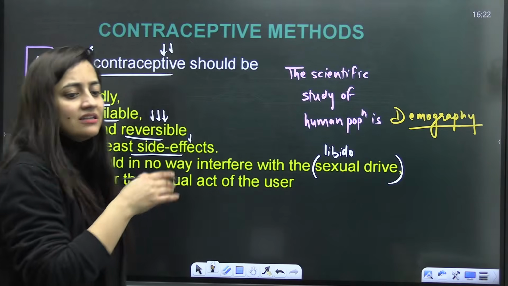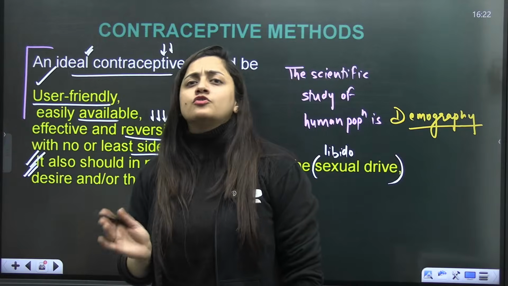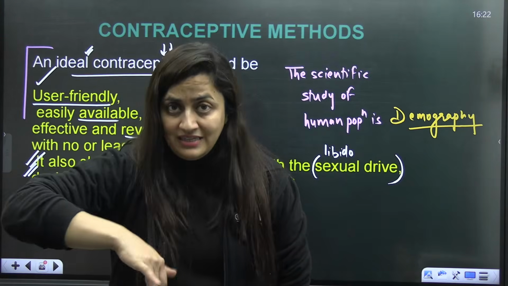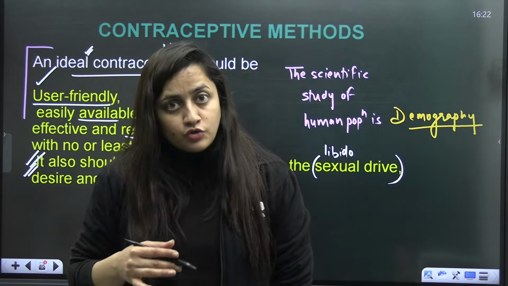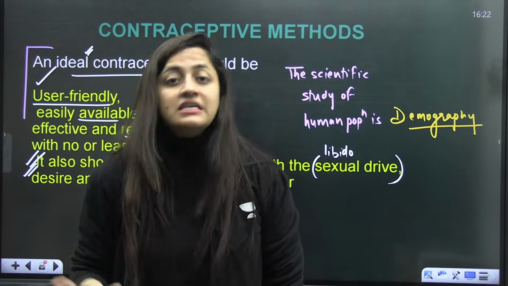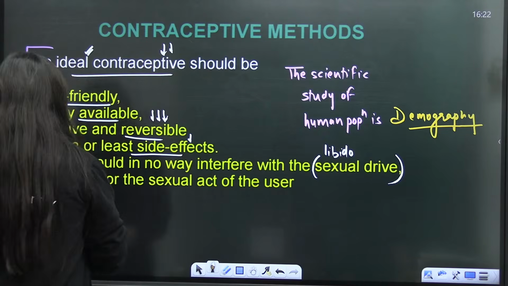Okay, so these are the ideal contraceptive methods, right? Easy to use, easily available. They should not be very expensive. The people should know how to use it. They should be easily reversible, so whenever they want to conceive, they can, and it should not have side effect. And if there is any side effect, it should be very less. So it should not play any role with the libido. Is that clear? That is the sex drive.